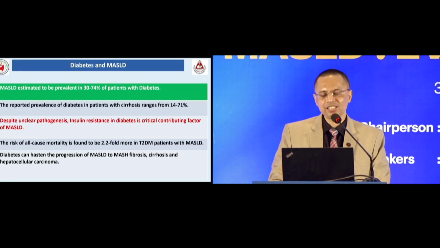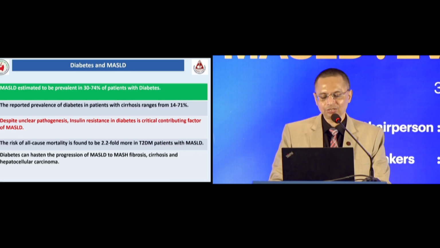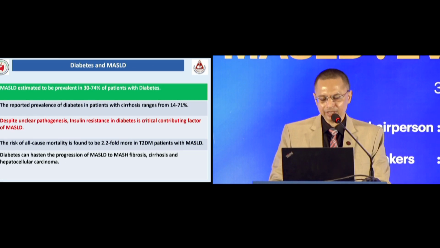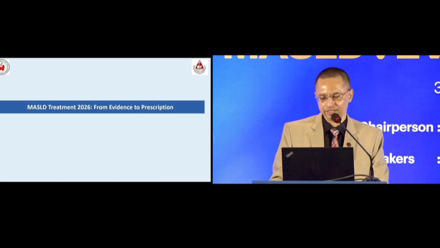And insulin resistance is one of the important factors related to the development of metabolic dysfunction associated steatotic liver disease. The all-cause mortality is 2.2 times higher when it is associated with type 2 diabetes. Diabetes is a factor that helps in the progression to cirrhosis and hepatocellular carcinoma.